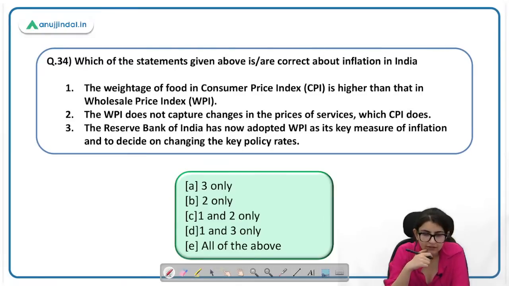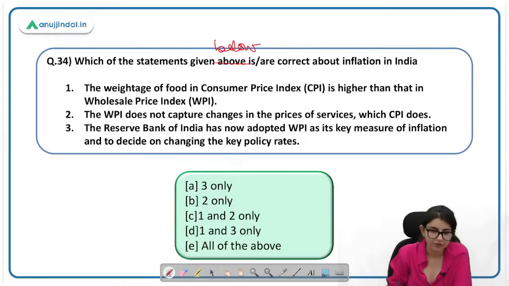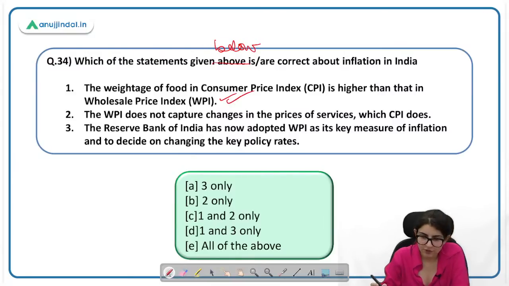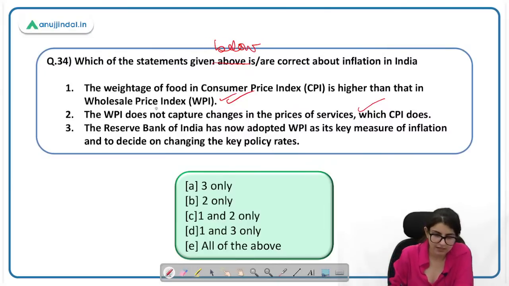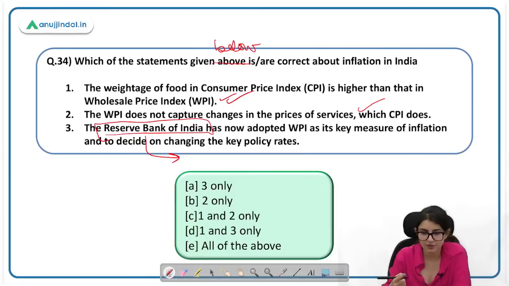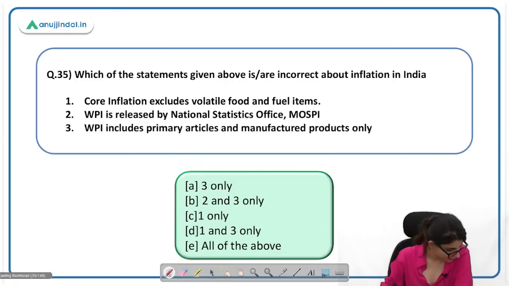Which of the statements given below are correct about inflation in India? The weightage of food in CPI is higher than that in WPI. This everyone knows, it is a very easy statement. WPI does not capture changes in prices of services. This is also correct. Reserve Bank of India is now adopting WPI as its key measure of inflation and to decide the key policies. What does the RBI map? What does RBI map to know about inflation and to target inflation, on the basis of which policy rates are decided? Please let me know the answer. The correct answer here is C. 1 and 2 are correct.